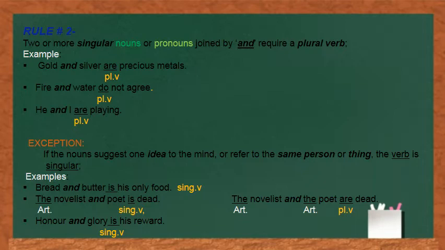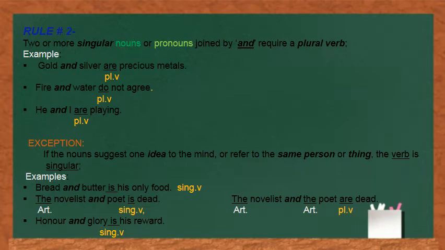When we are talking about different individuals, we require two articles. I have used the before the novelist and the before poet. And this shows that it is referring to two individuals. That is why I have used are in place of is.